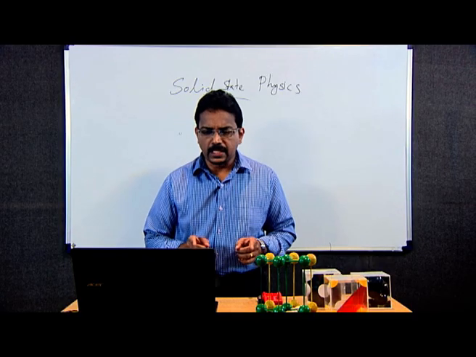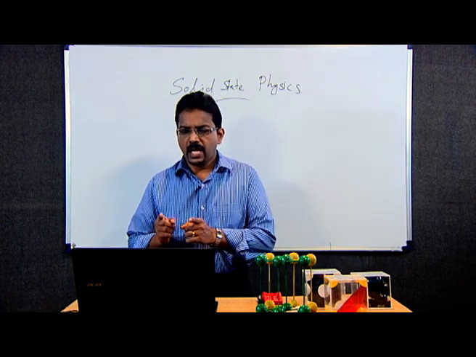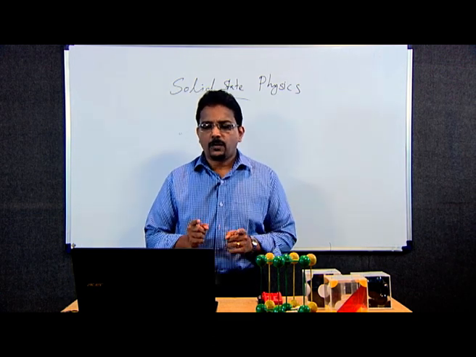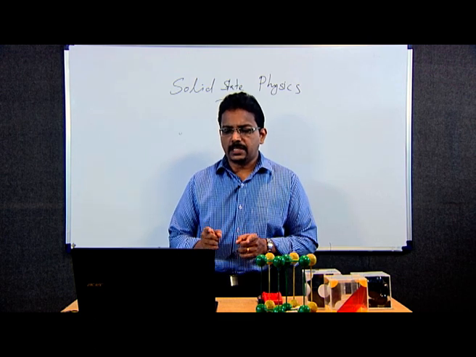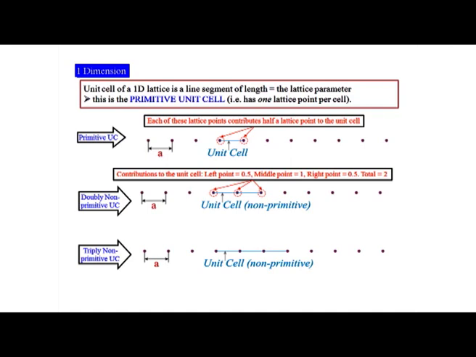In the primitive unit cell, each of these lattice points contributes half a lattice point to the unit cell. Doubly primitive unit cell: the left point contributes 0.5, the middle point contributes 1, and the point to the right is again 0.5, half of the contribution.